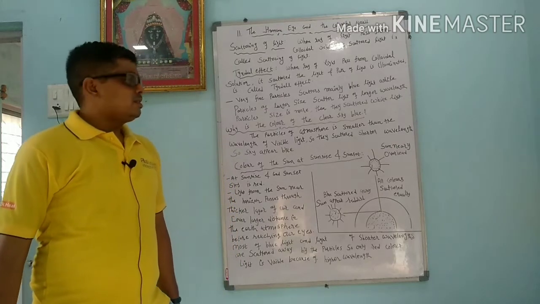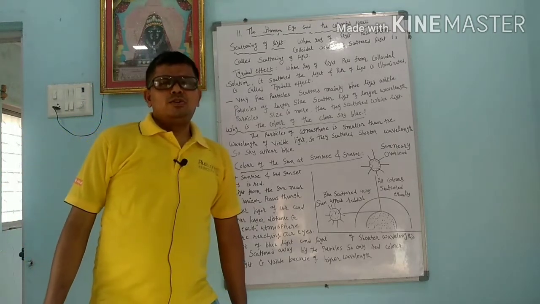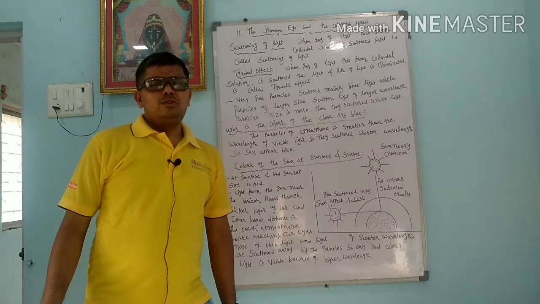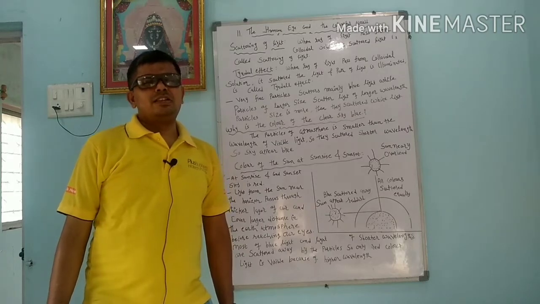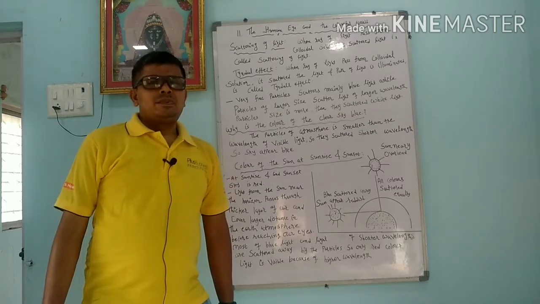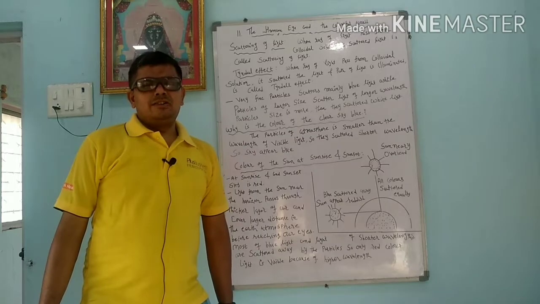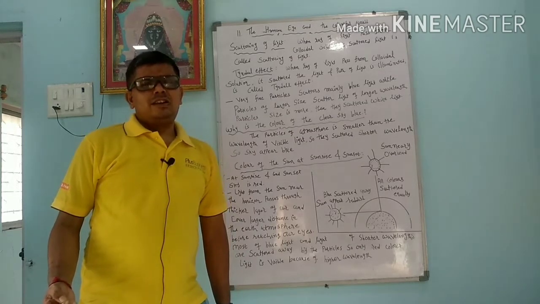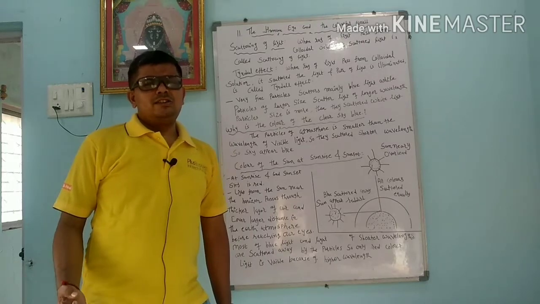Why does the sky appear blue? Most of the time, when a ray of light comes into the atmosphere, fine particles are present. These fine particles are very small, so they scatter the light in the blue color region, and the sky appears blue.